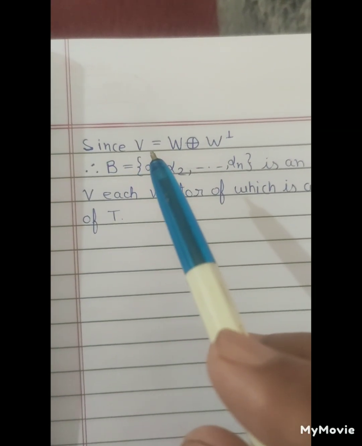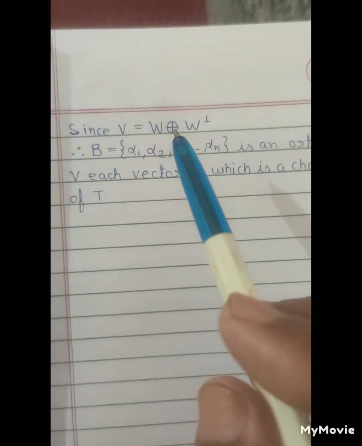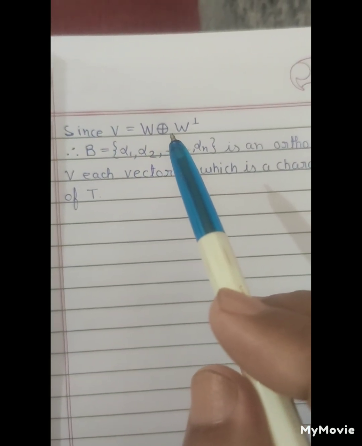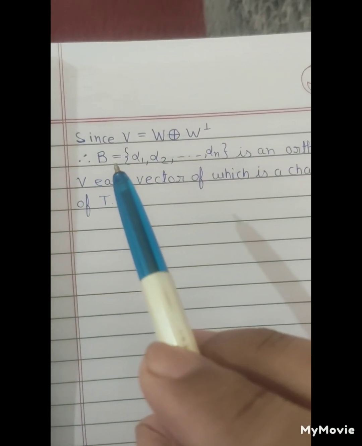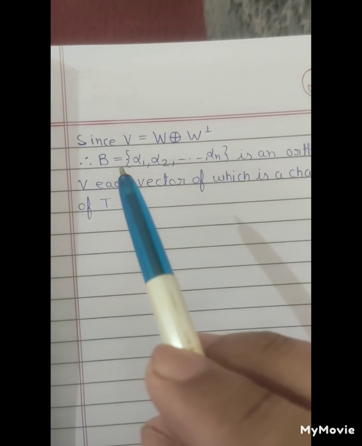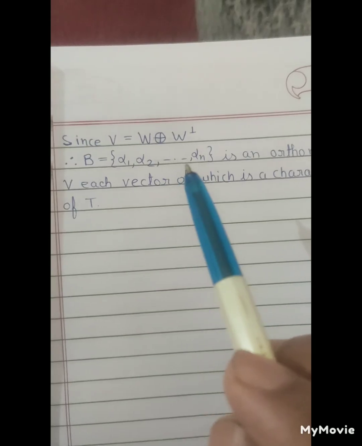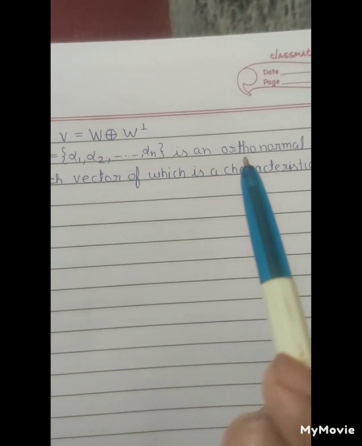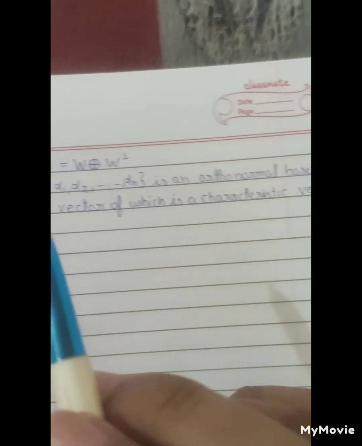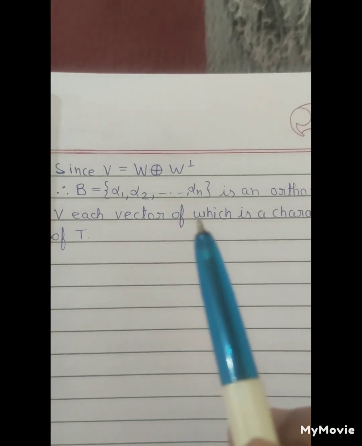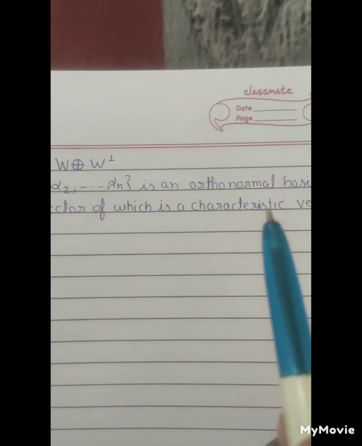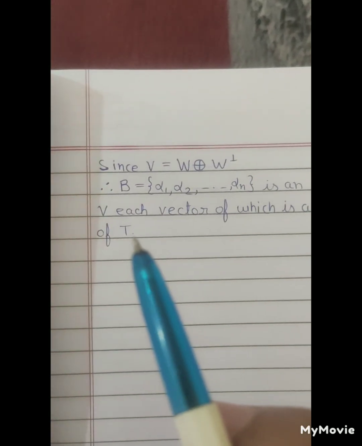Since V equals W direct sum W normal, the set alpha 1, alpha 2, and so on up to alpha n is an orthonormal basis for V, each vector of which is a characteristic vector of T.